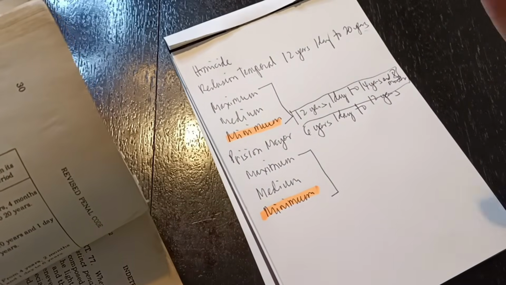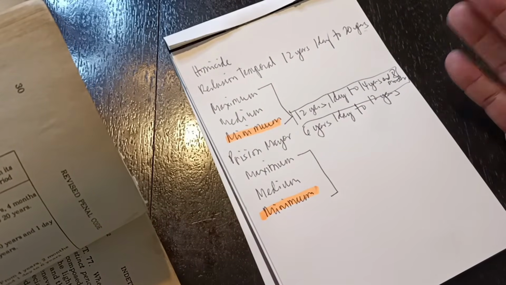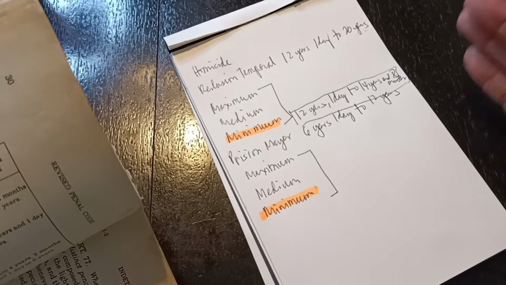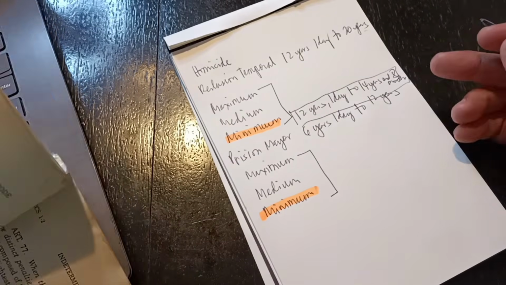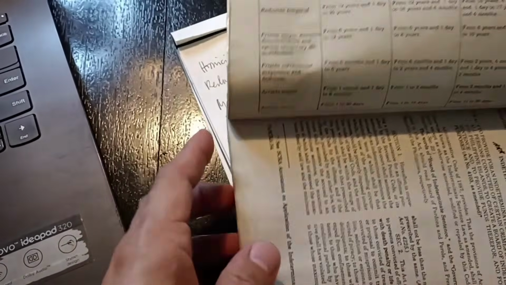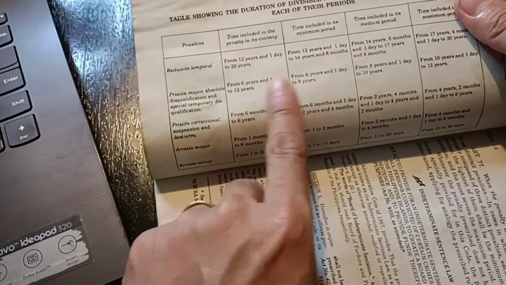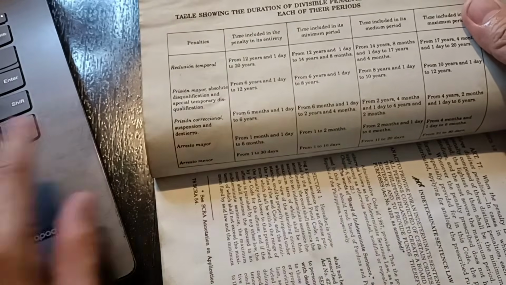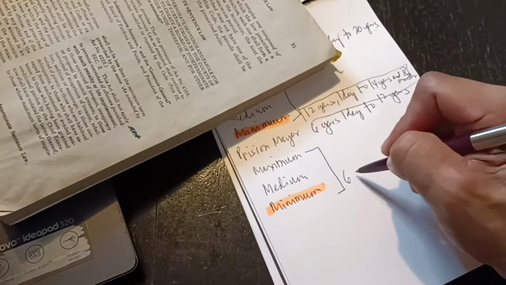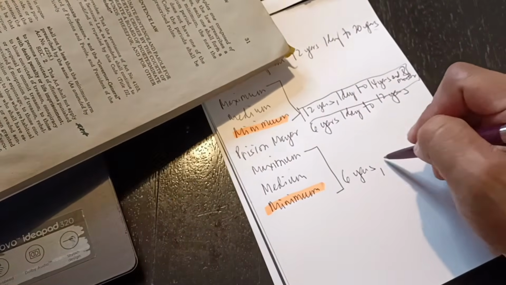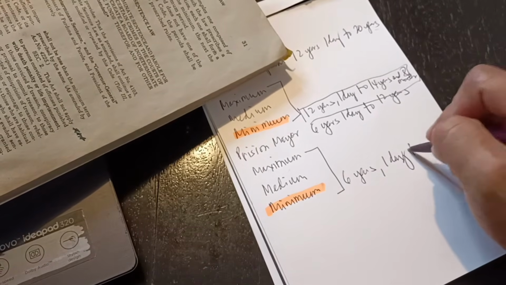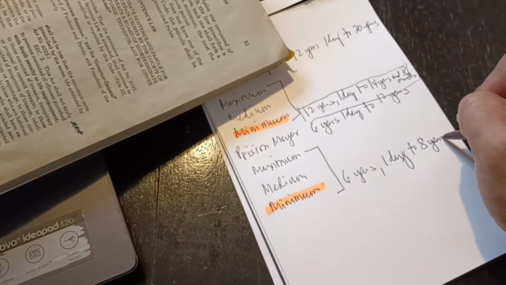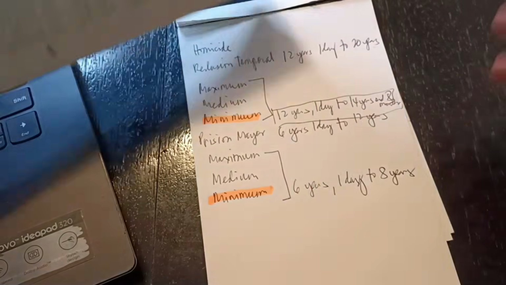That's the minimum period of reclusión temporal, which will now be the maximum period of the imposable penalty. So meanwhile, the duration of the minimum period of prisión mayor is 6 years and 1 day to 8 years. So let's write that down. 6 years, 1 day to 8 years. All right.